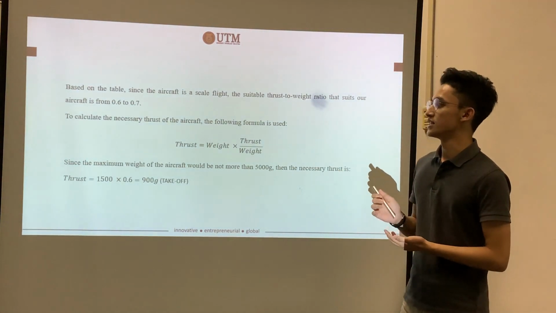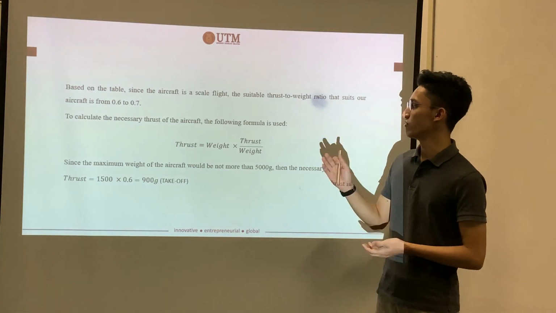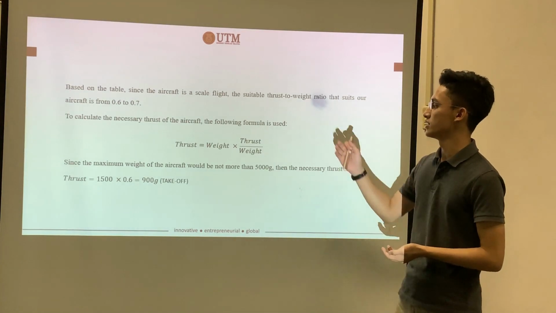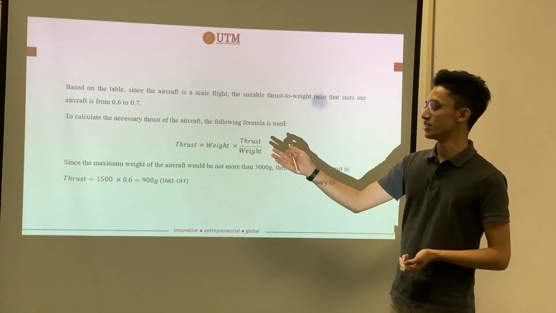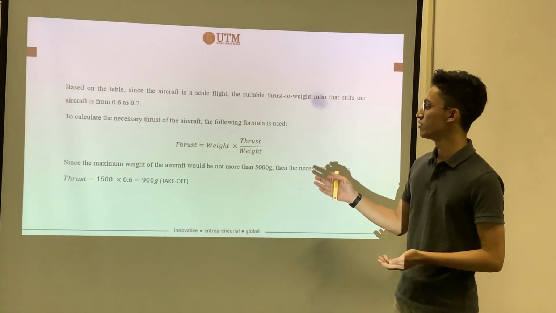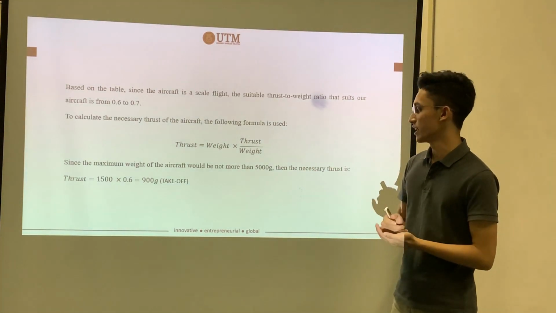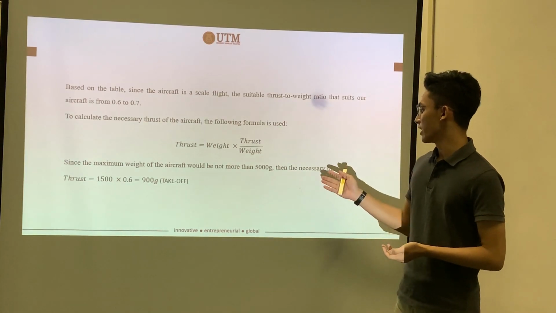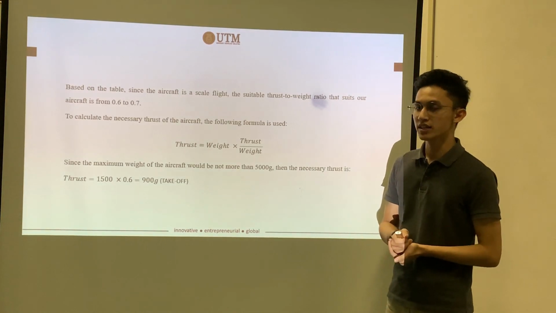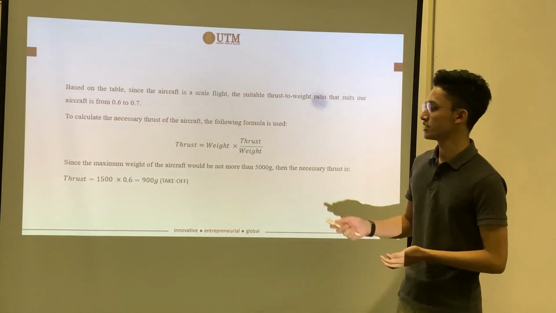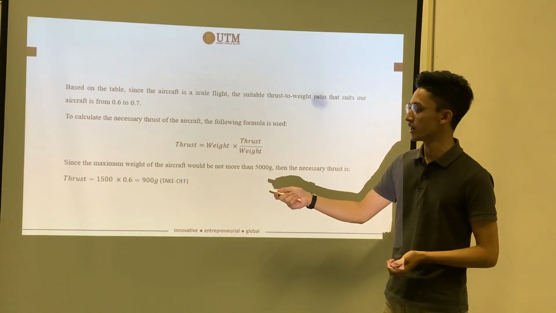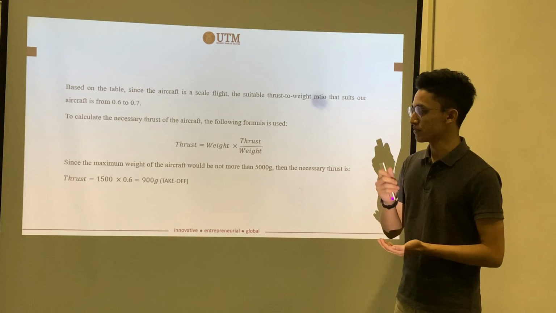To calculate the necessary thrust of the aircraft, the following formula is used: thrust equals weight times thrust over weight. The maximum weight of our aircraft in our project will not be more than 500 grams or less than 500 kg. The necessary thrust is, we choose 1.5 kg as our weight times 0.6 thrust to weight ratio, and therefore we have 900 g of thrust for takeoff.